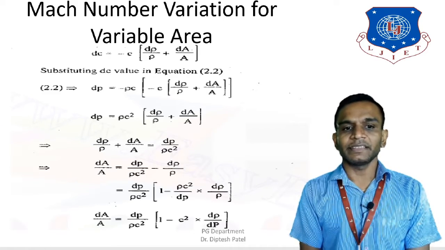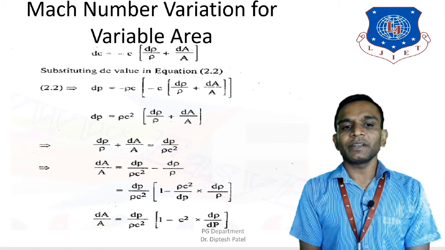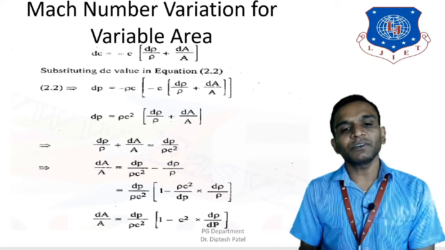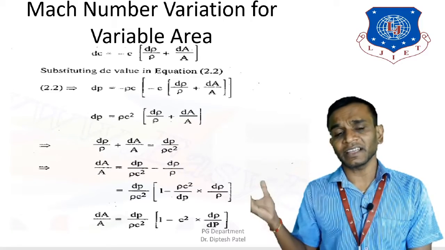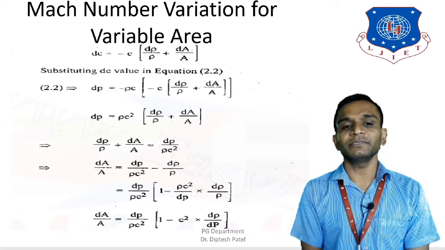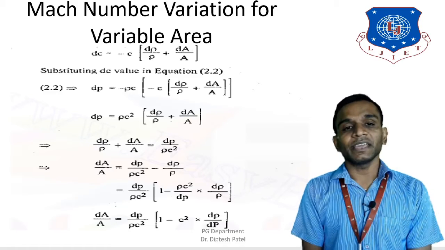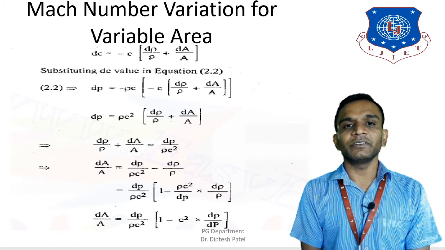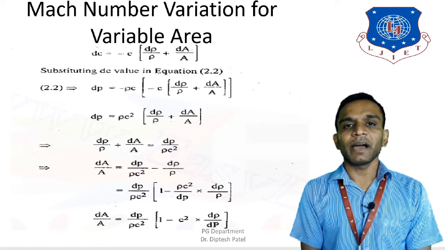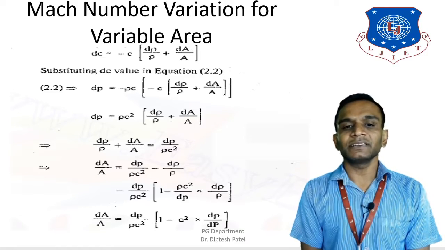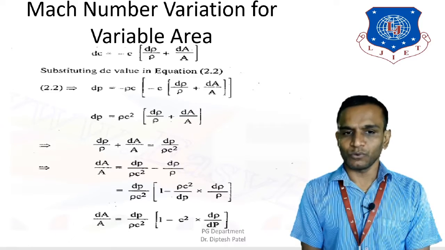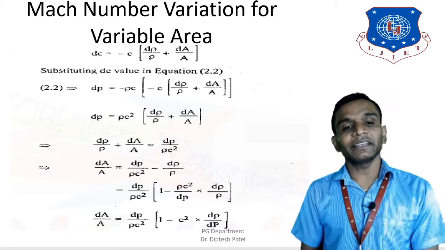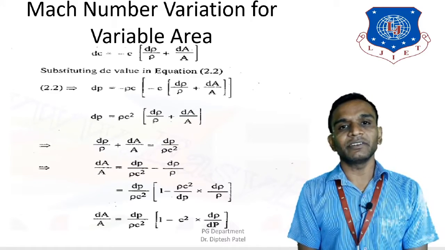So therefore d rho upon rho plus dA upon A is equal to dp upon rho c square, and therefore for dA upon A, what we have done here is put the value of d rho upon rho on the other side, as we are trying to find dA upon A, which is the variable area. So dA upon A is equal to dp divided by rho c square minus d rho upon rho.